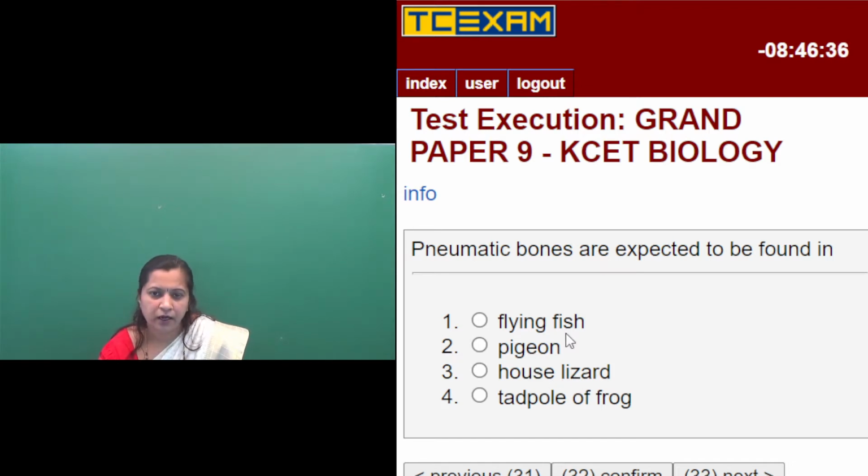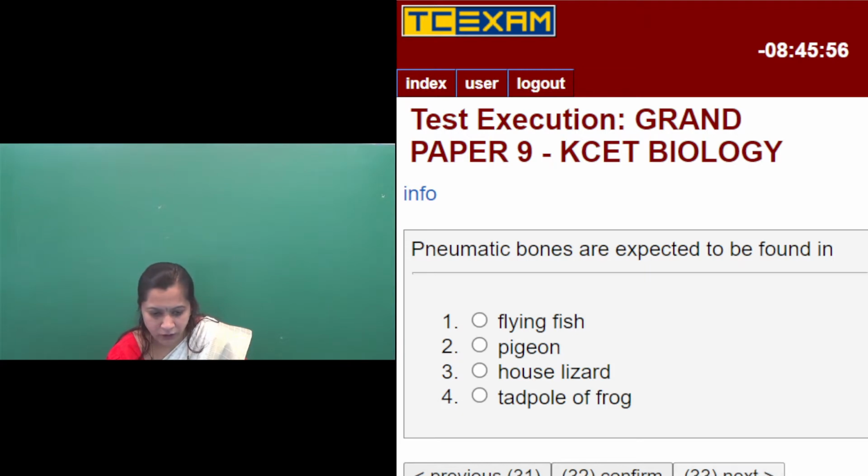Pneumatic bones are characteristic features of the birds, which belong to the class Aves. Among the options, flying fish, pigeon, house lizard and tadpole, that is the larva of frog, the bird is the pigeon. So pneumatic bones are expected to be found in the pigeon. The fish is the first option, house lizard belongs to class Reptilia, and tadpole, the larva of frog, is amphibia. So pigeon is the right answer.